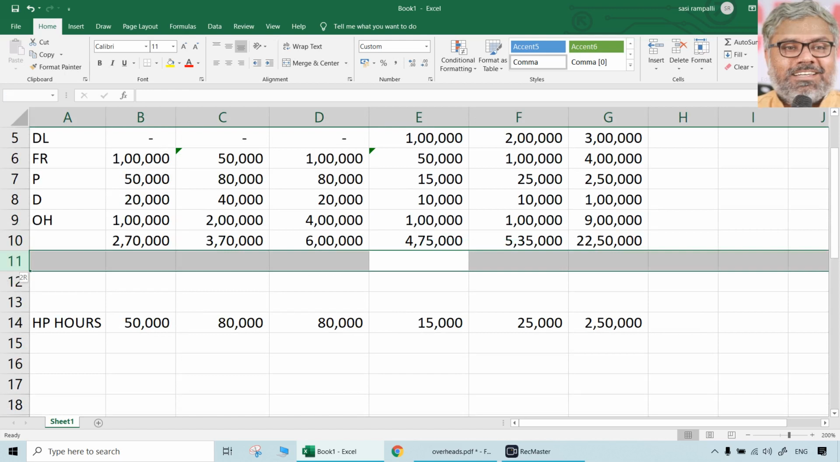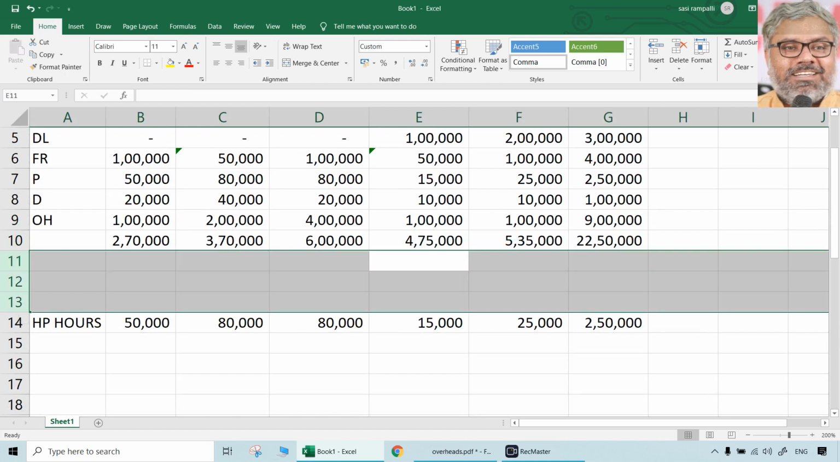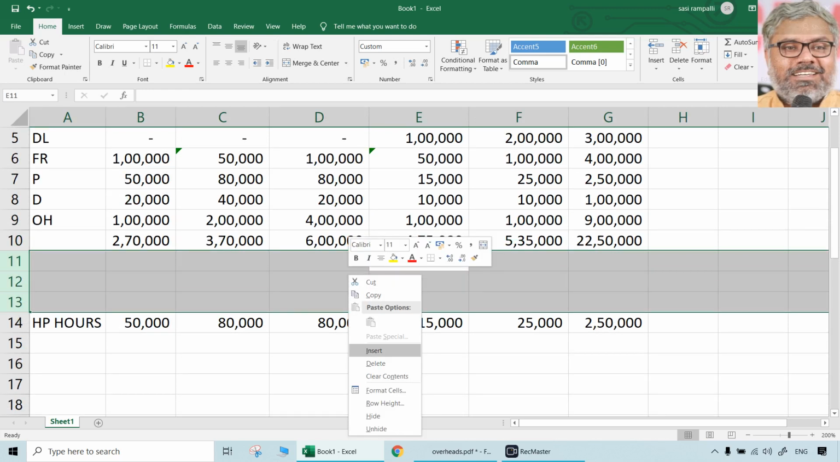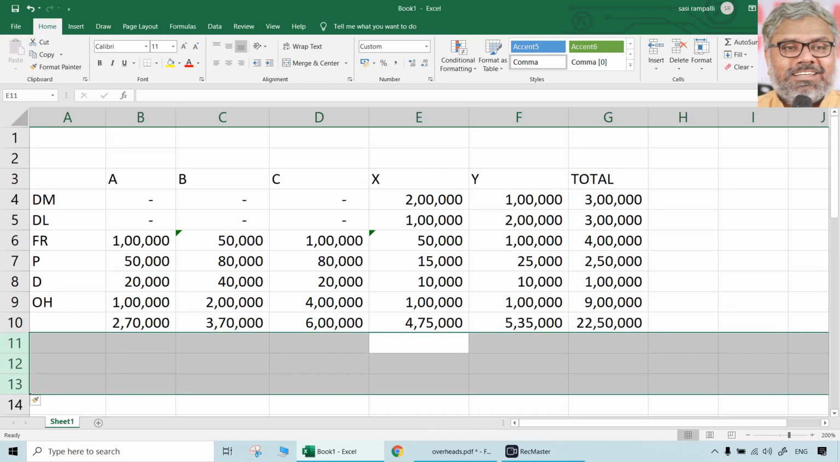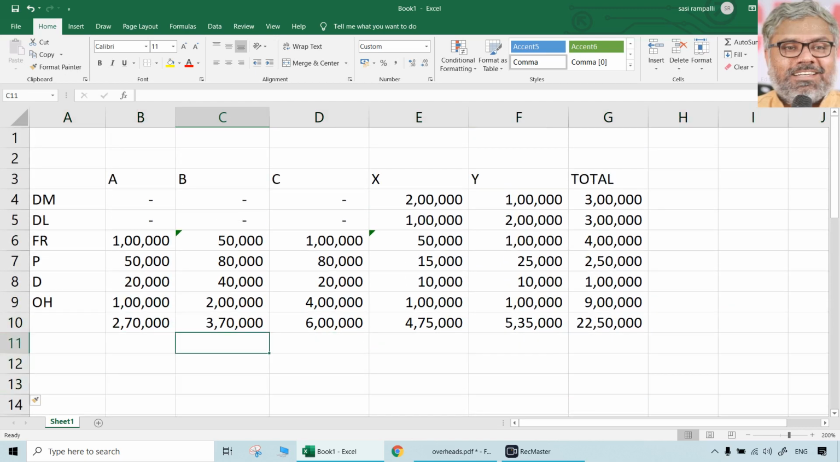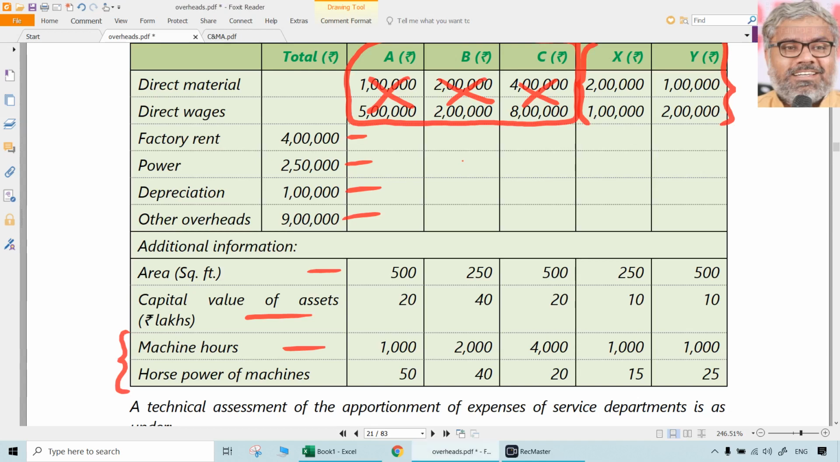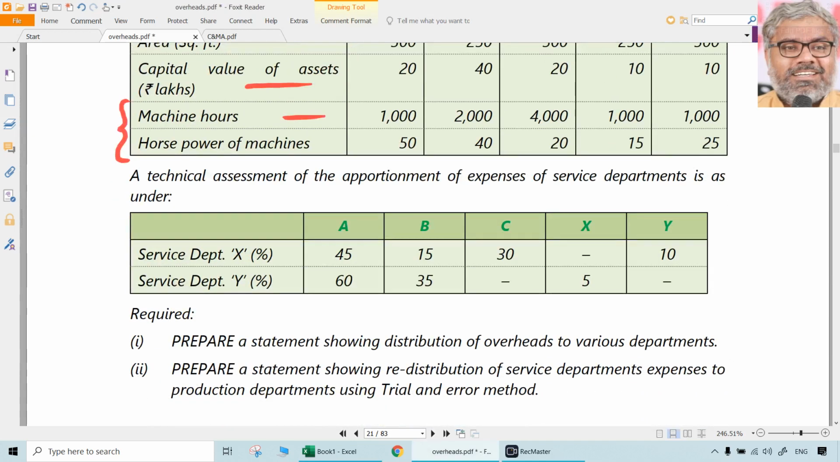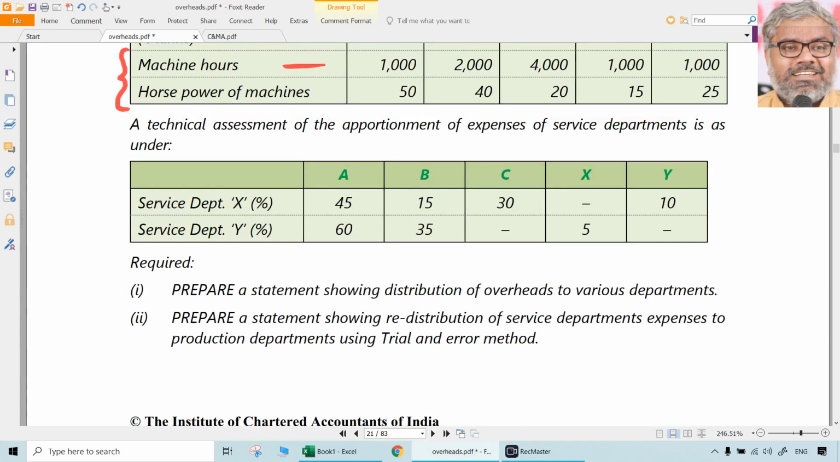That should be reapportioned to A, B and C. That has to be done. Whatever basis it is, it has to be done. How? That is given here in the second data table that is available. So X cost has to be distributed to A, B, C and Y in this percentage 45, 15, 30 and 10. Whereas Y cost should be apportioned to A, B, C is not there, only X. Whatever is there, it is there.